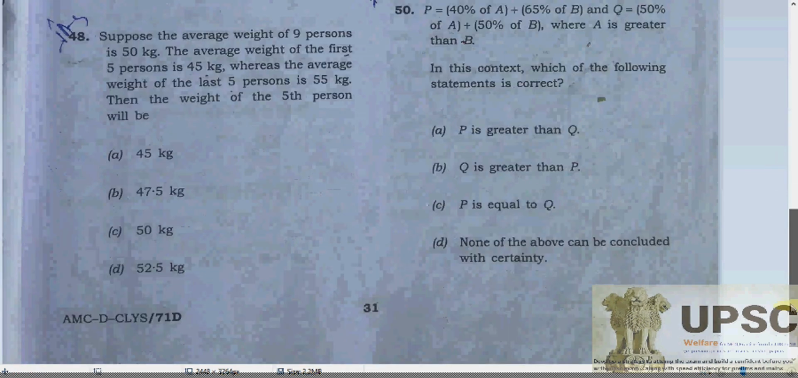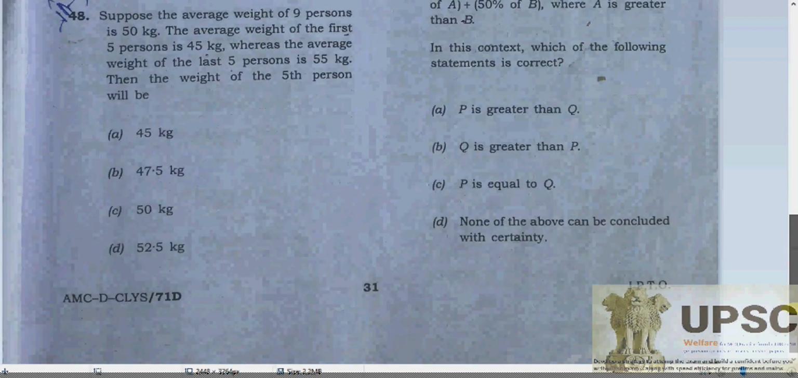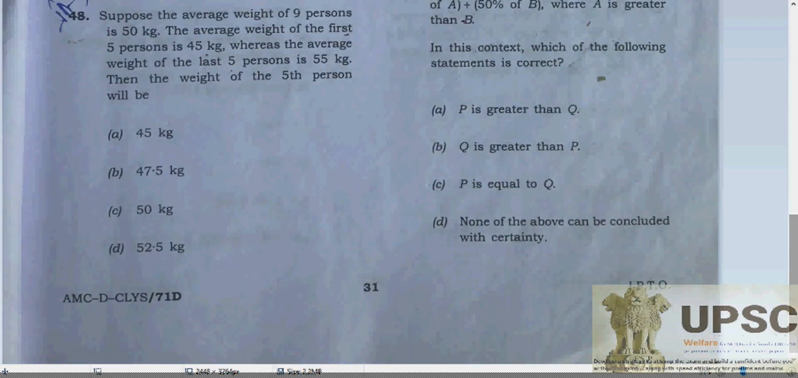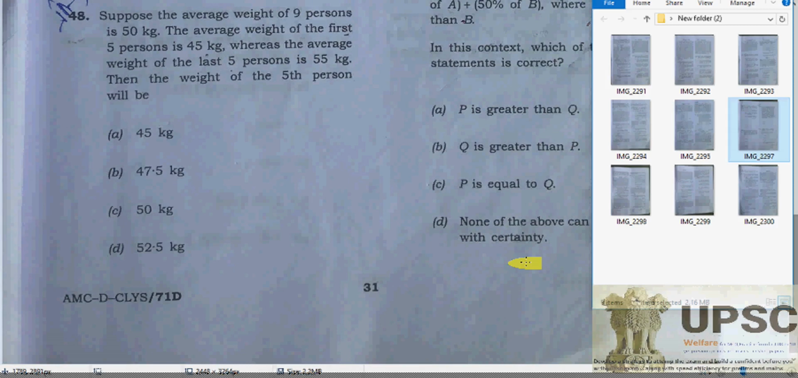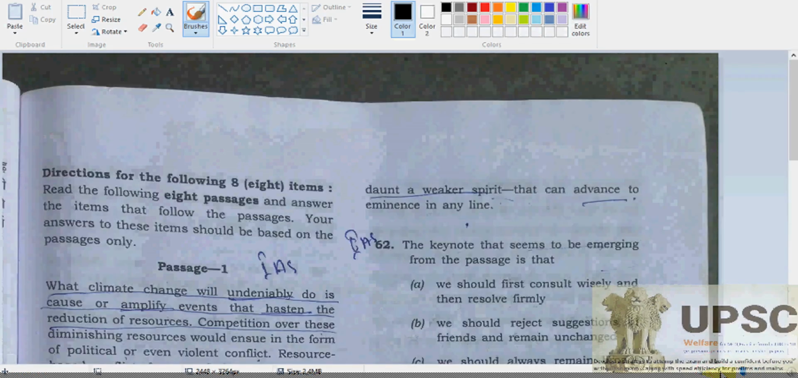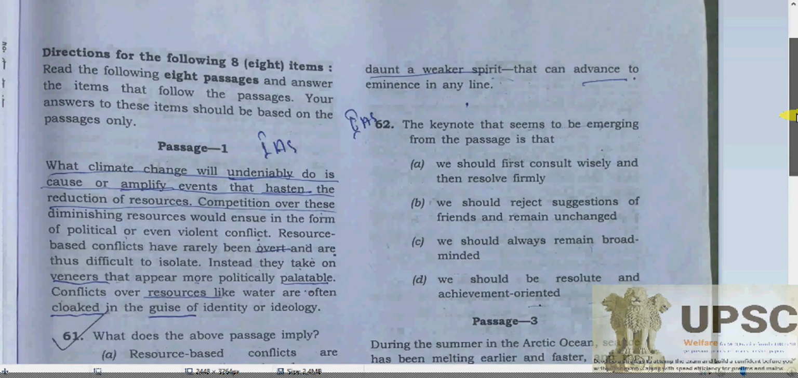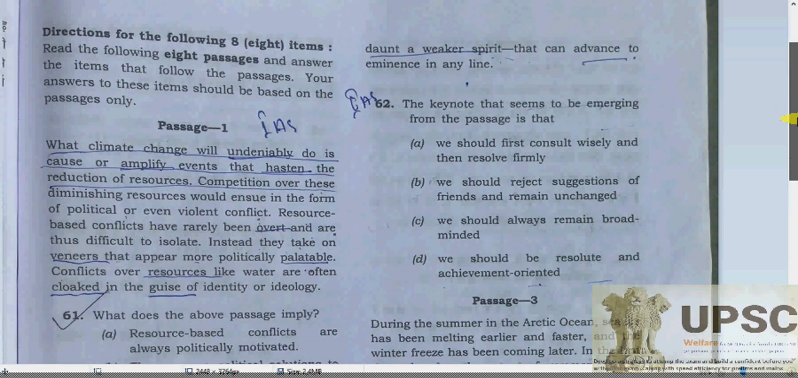Now, further comprehensions. See, we have 8 questions and 8 passages also, my dear.